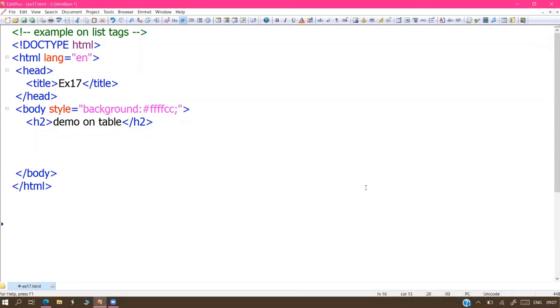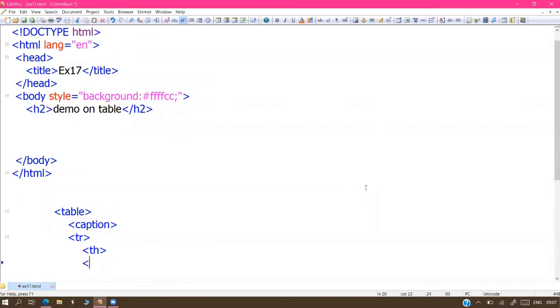How do we create these tables? For that we have separate tags. One is the table tag, the main tag. Table has sub tags also. One of the sub tags is the caption sub tag. Another sub tag is tr, and tr again has sub tags, th and td.